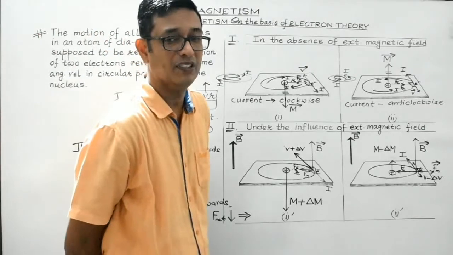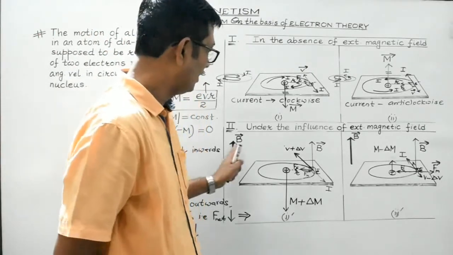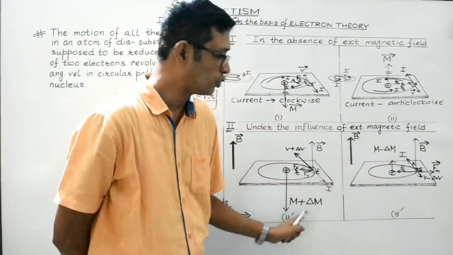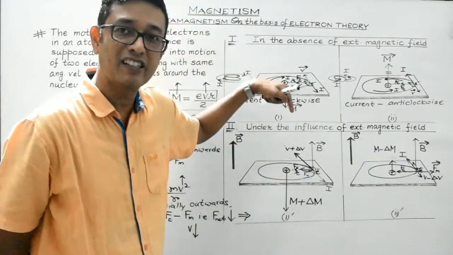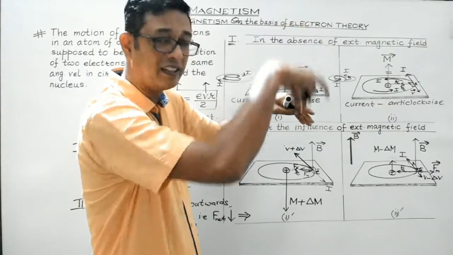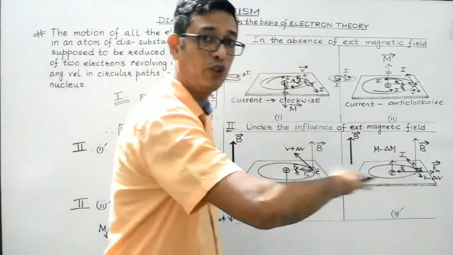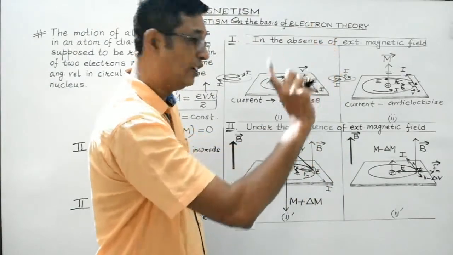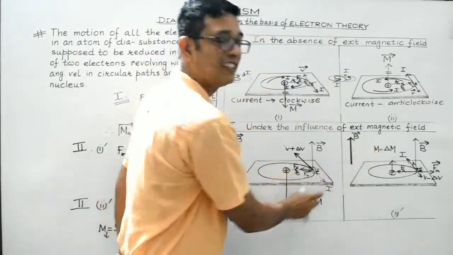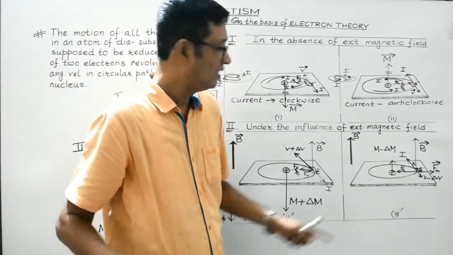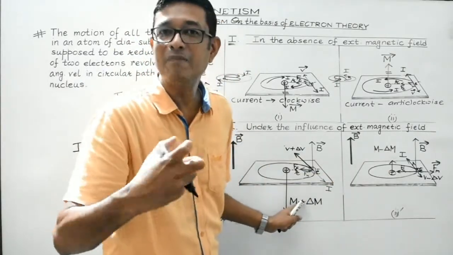Now look what happens. Under the influence of external magnetic field, these are the magnetic moments. Both are oppositely directed. M plus del m is directed perpendicular to the plane and downwards, isn't it? M minus del m is directed perpendicular to the plane and in the upward direction. No doubt both are oppositely directed, but the most important point to be noted is that both are of different magnitude.